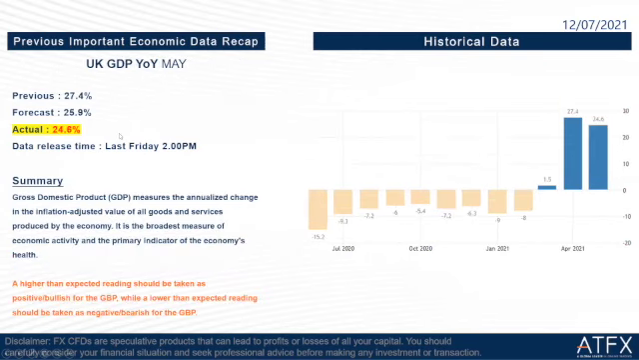Okay, so the next one is UK GDP yearly May. So the previous is 27.4%, the forecast is 25.9%, and actual is 24.6%, which is slightly lower than the forecast again. So the GBP should be taken as bearish or negative.